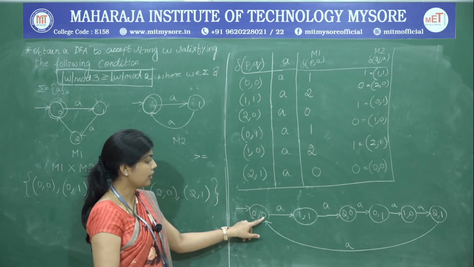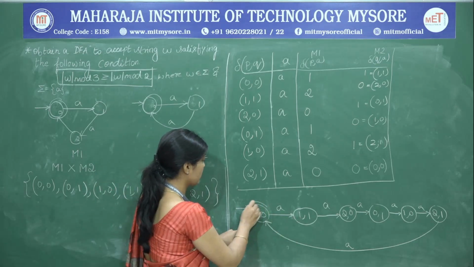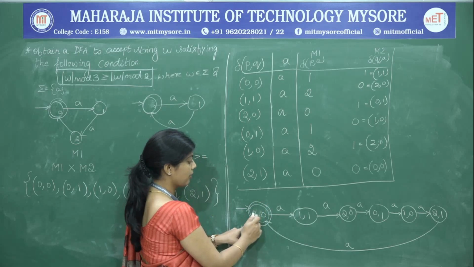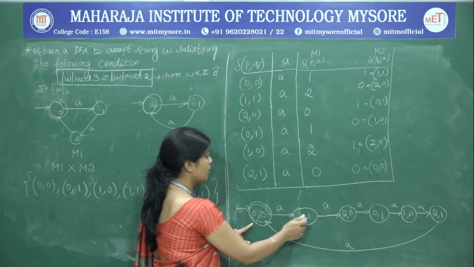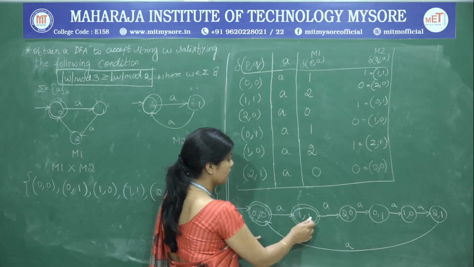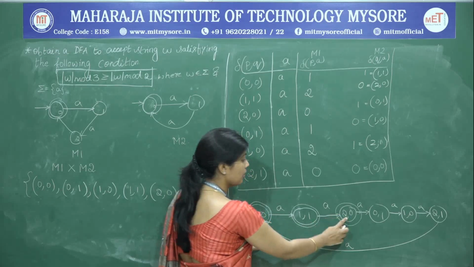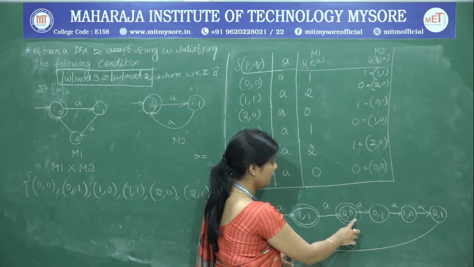The first one greater than the second one can be found in 0 comma 0, where it satisfies the equal condition, 1 comma 1 where it satisfies the equal condition, 2 comma 0 where it satisfies the greater condition, where 2 is greater than 0.